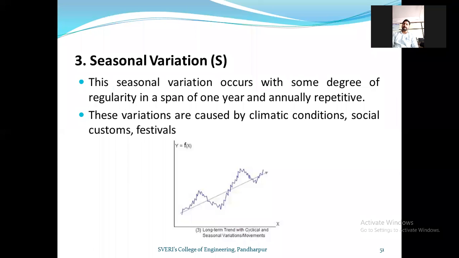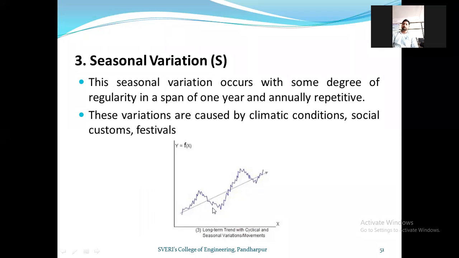Second point, these variations are caused by climatic conditions, comma, social customs. Social custom means what? In Marathi it is called parampara, किंवा चालीरीती. Social customs, comma, festivals.